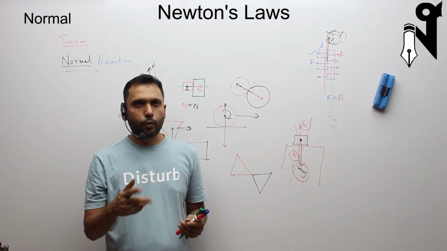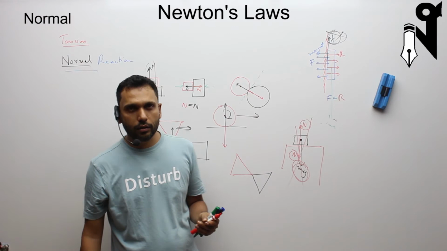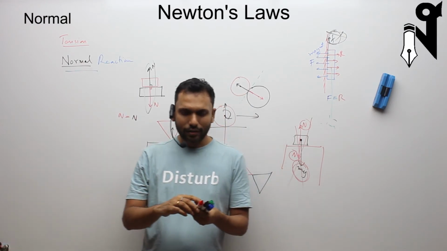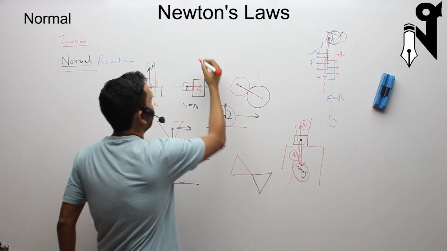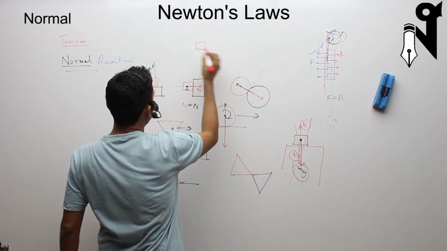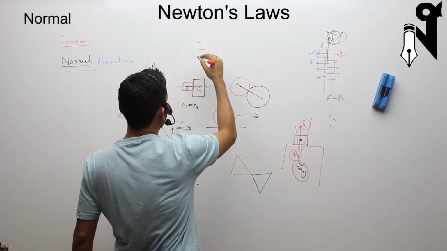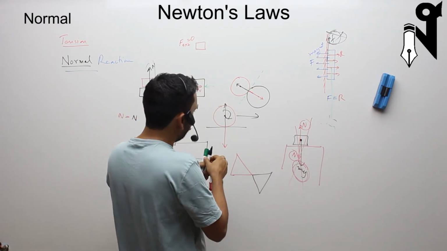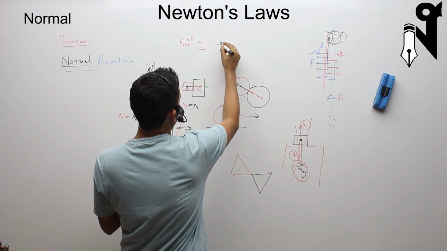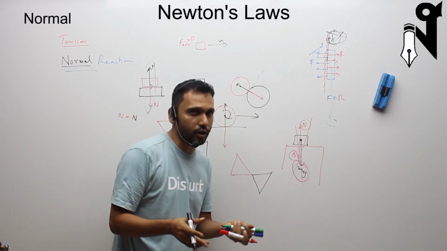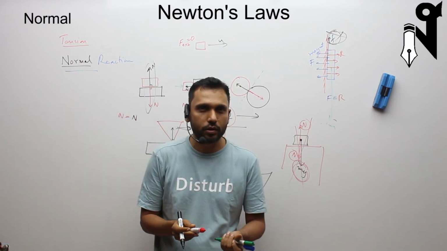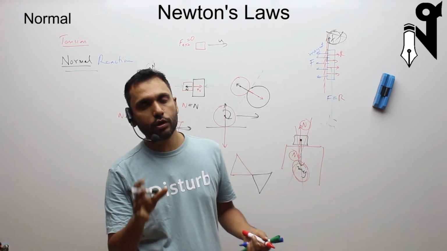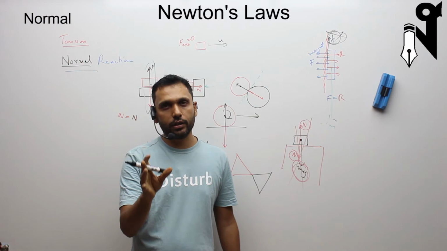In fact, we'll quickly discuss the laws of motion. So what's the first law? The first law says, if you have no external force on a body, then if the body was moving with any velocity in one direction, it will continue to move in the same direction with the same velocity. There will be no change in velocity. If there is no external force, no change in velocity. If the velocity was 0, it will remain 0.